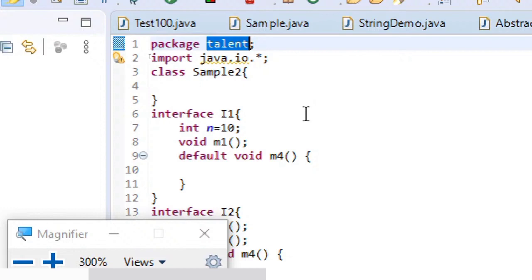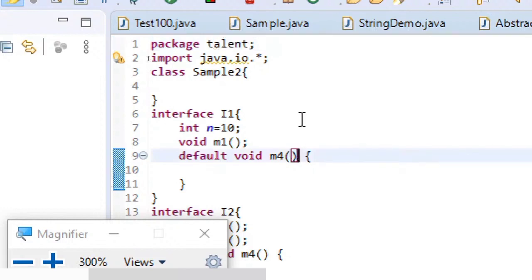All classes or interfaces that are part of a file will be present in the same package. This point needs to be understood. So two points I stated: in Java every class or interface will be part of some or the other package. If no package is specified, then a special unnamed package, known as the default package, will be the storage place for all these classes or interfaces.